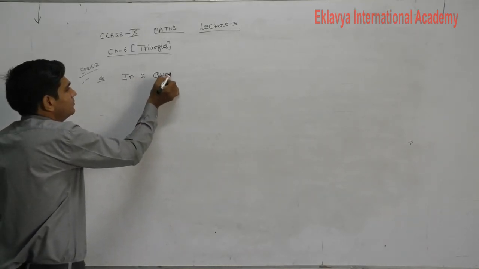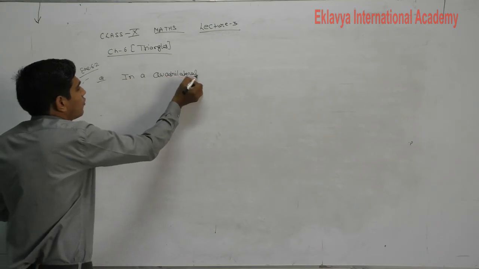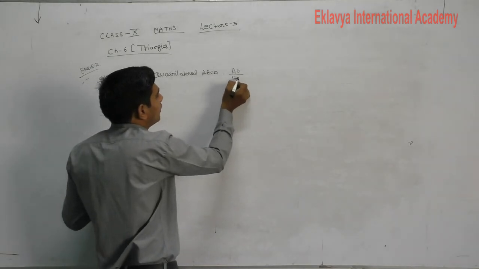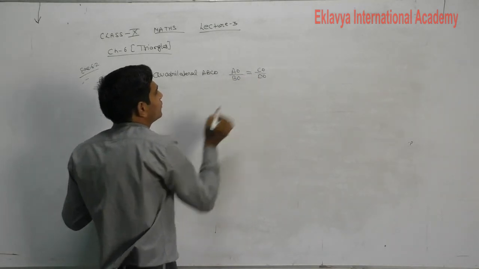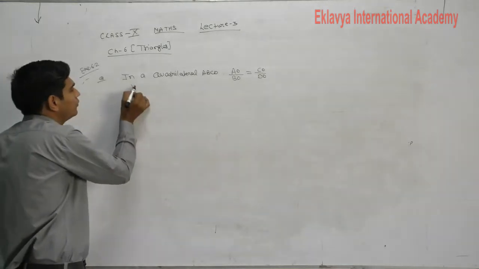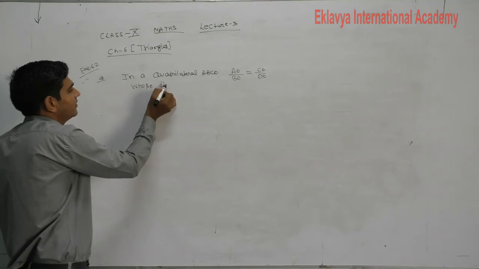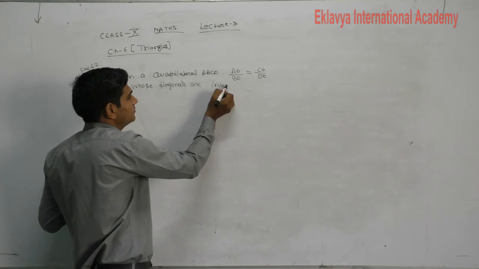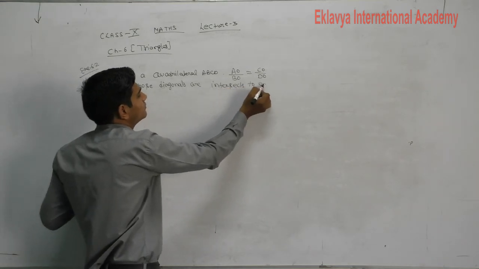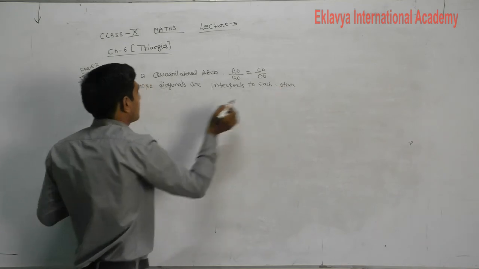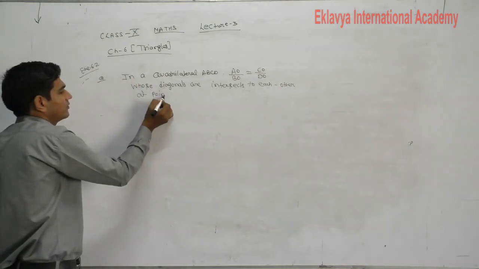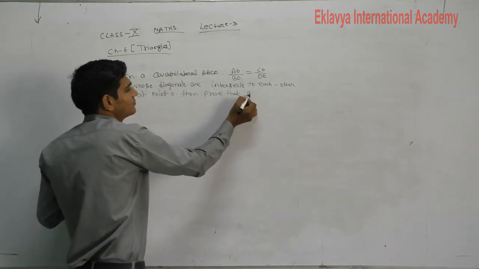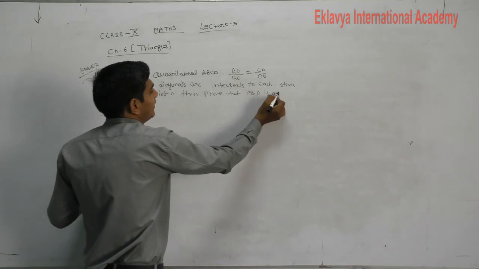In a quadrilateral ABCD, AO upon BO is equal to CO upon DO, whose diagonals intersect each other at point O. Then prove that ABCD is a trapezium.